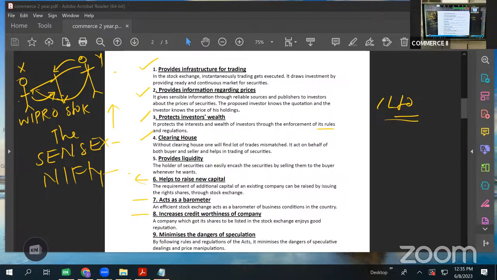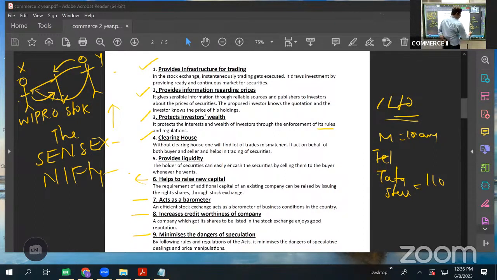Okay, then, minimizes the danger of speculation. I told you, stock market is very, very speculative. You cannot anticipate what we would see. Let us say Monday morning, 10 o'clock, share market opened and I was having shares of some company, let us say Tata Steel. टाटा स्टील का शेयर थे मेरे पास, उसका वैल्यू था 110 रुपया. कोई रीजन के वजह से, for certain reason, the shares came down to, let us say by 11 o'clock or by 12 o'clock, 80 rupees. Can it happen? Yes, it can happen.